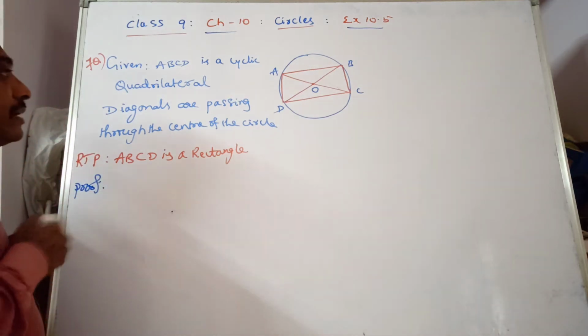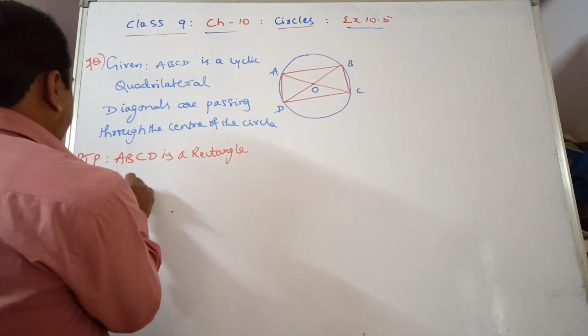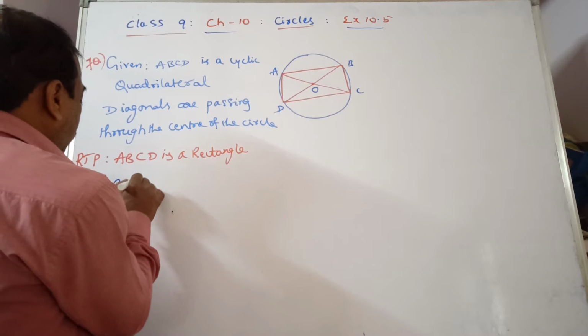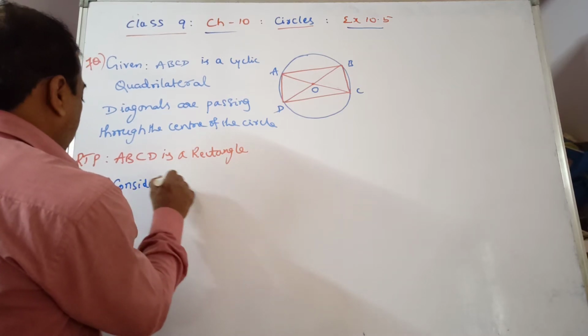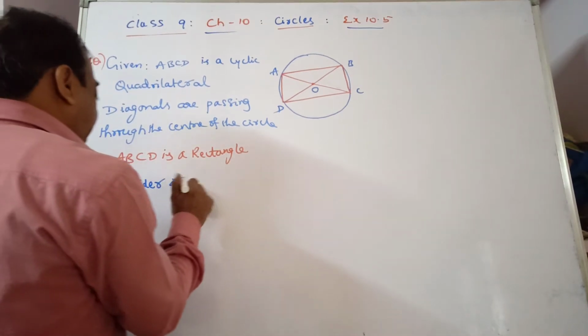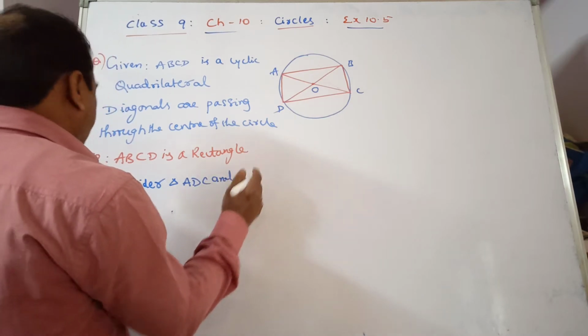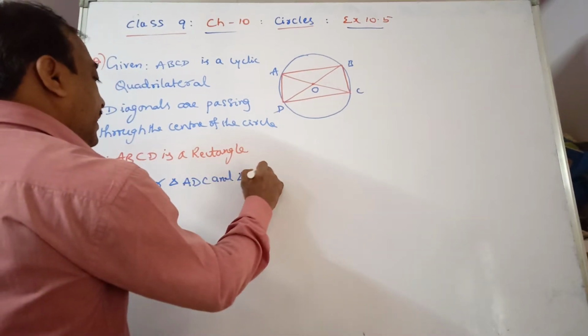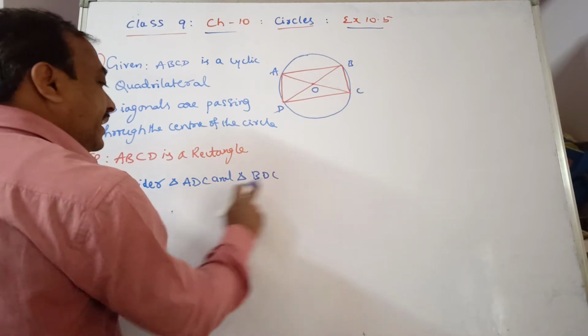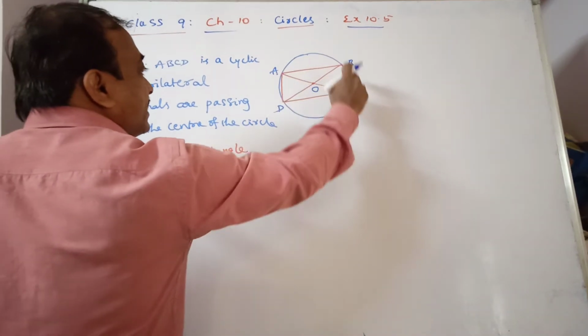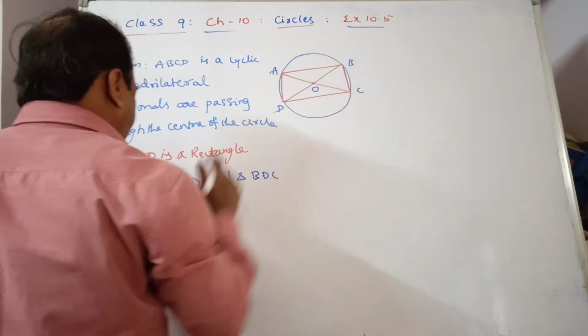So for that, we are considering the triangles. Consider triangle ADC and triangle BCD. Observe it.